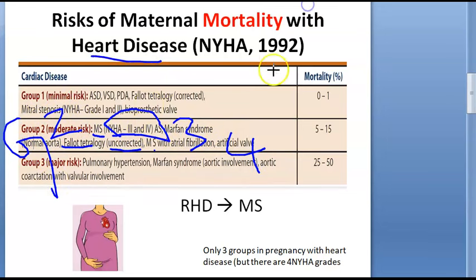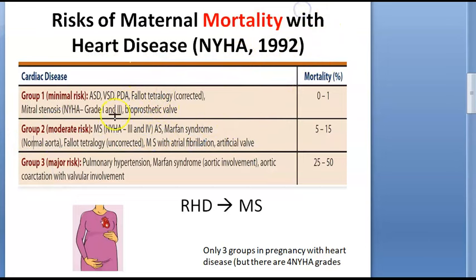Okay. So this is something that you have to understand why you need NYHA classification, right? So here also mitral stenosis. Here also tetralogy of Fallot. You have Fallot's tetralogy. I thought it's TOF. So mitral stenosis and tetralogy of Fallot you have in both group 1 and group 2, right?